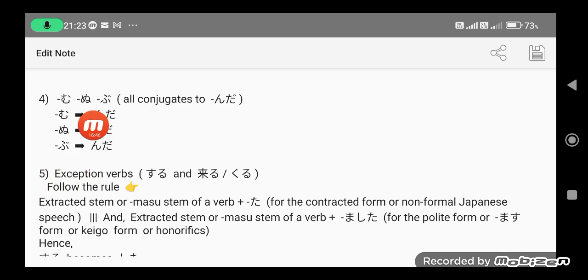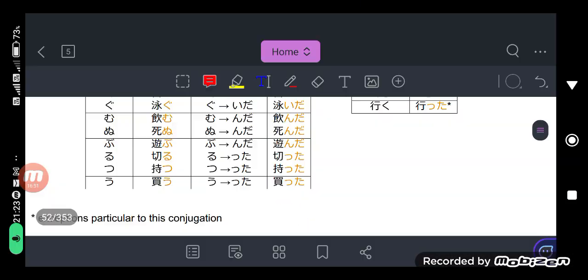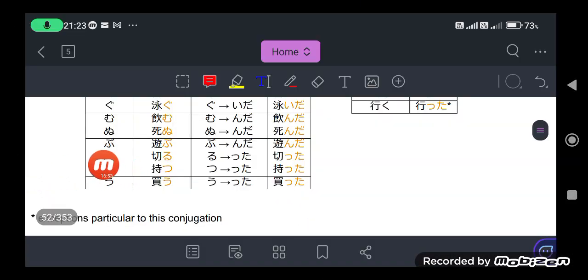So what are the examples of the munubu group? Let me give you an example. This is munubu. Nomu, meaning to drink. Nomu becomes nonda. Shinu, meaning to die. Shinu becomes shinda.